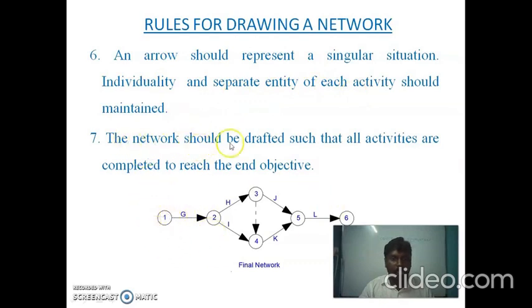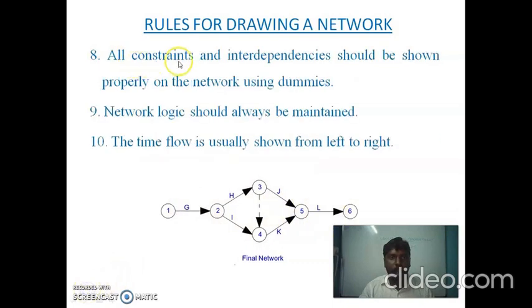Next rule, the network should be drafted such that all activities are completed to reach the end objectives. Next rule, all constraints and interdependencies should be shown properly on the network using dummies. The interdependencies among the activities should be shown as dummy activities.